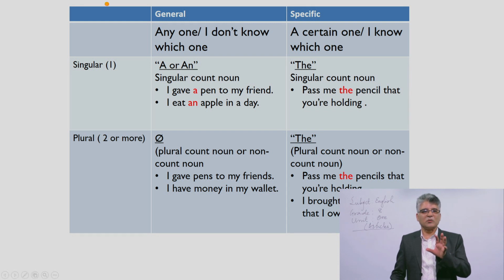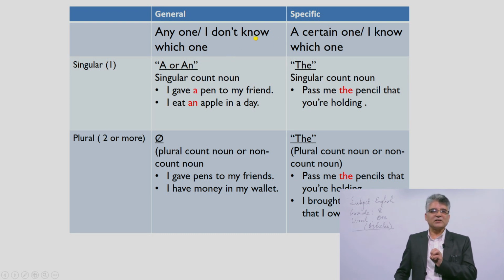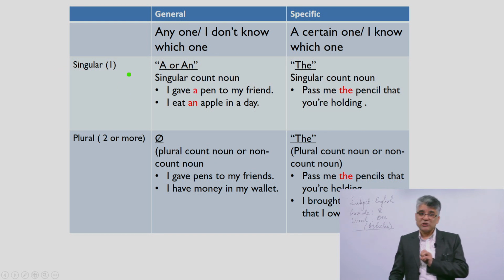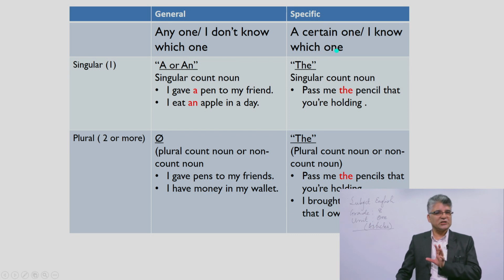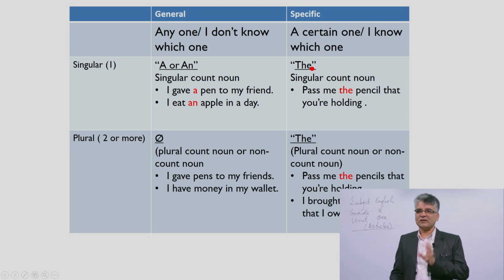Just like, which article you use, either a or an, you don't know which one is accurate there. In that case, we will be talking about the general patterns for a singular or plural subject. In the specific one, we are certain. That means we know which article is used. That is the definite article. What is that? That is the. You are right.